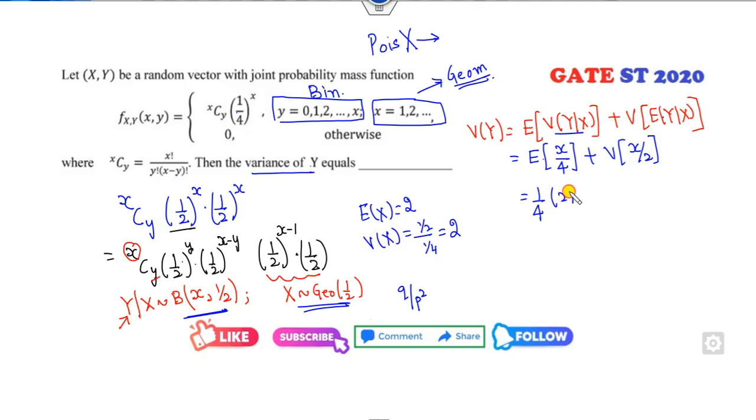So this is my 2. The 1 by 4 is outside. The variance of x is 2. So what is that? 4 is the LCM. So 1 is the right answer of the problem.